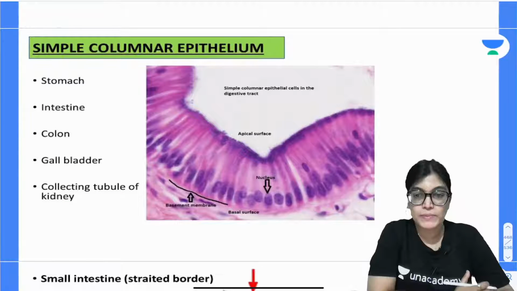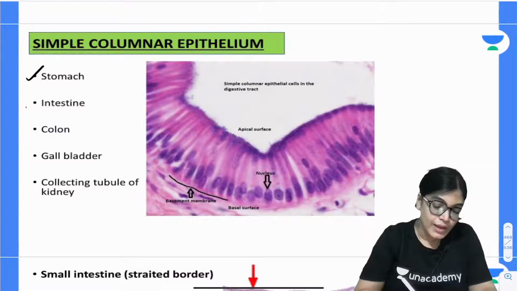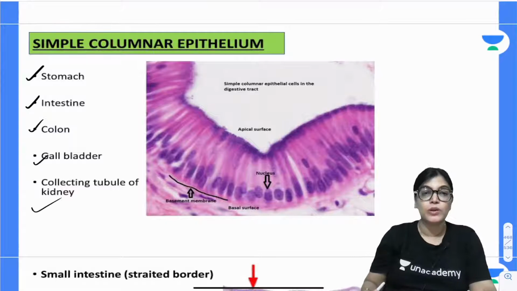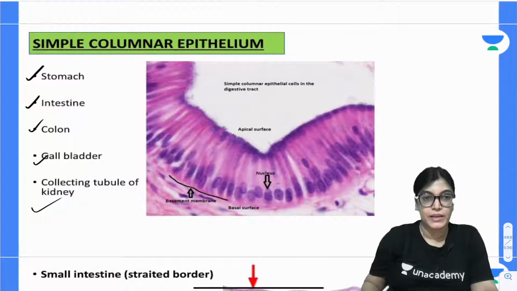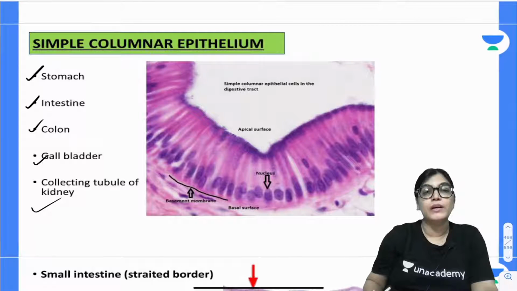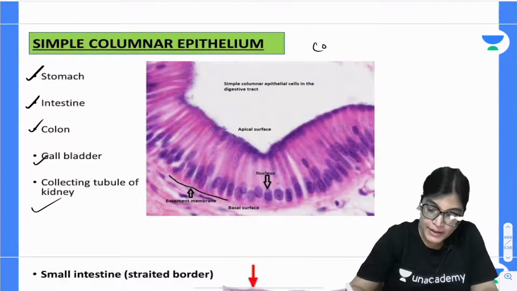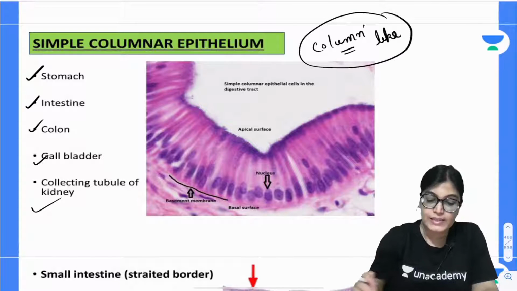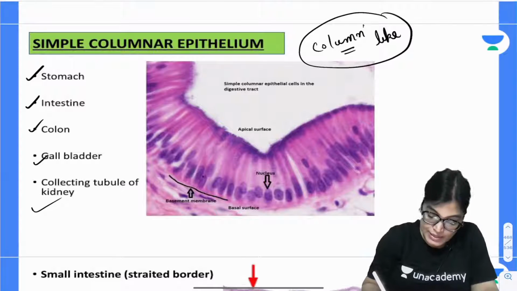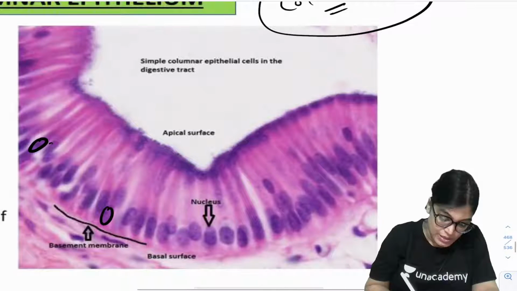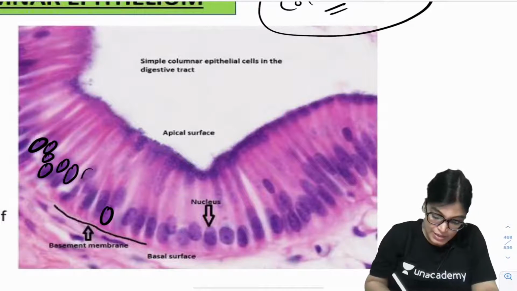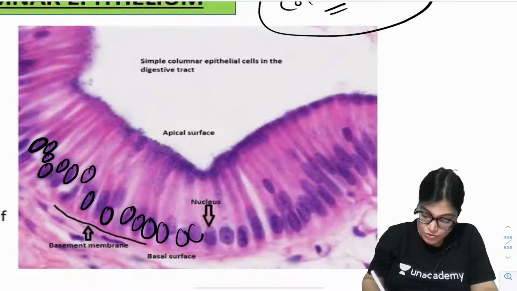Simple columnar epithelium is present in the stomach, intestine, colon, gallbladder, and collecting tubule of the kidney. These are the examples where we have simple columnar epithelium. The shape of the epithelial cells is column-like, and this is the reason it is called simple columnar epithelium. See here, the nucleus is lying towards the center, but not exactly towards the basal aspect.